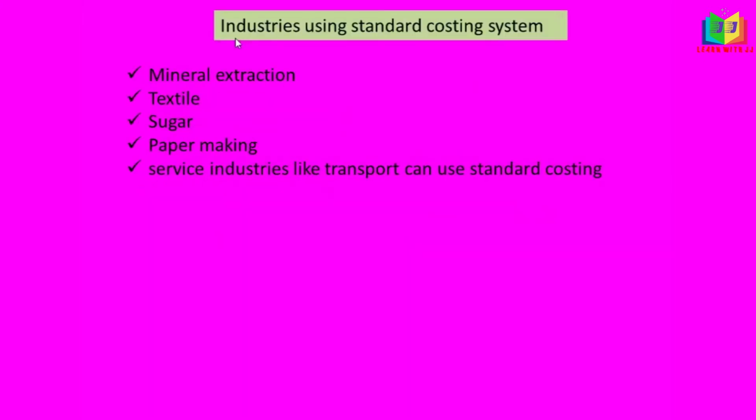These are the industries which use the standard costing system. Normally the industries where standardized and uniform goods are produced, the industries where products of a repetitive nature are produced, that type of industry will be using the standard costing system, and also the industries where homogeneous products are produced. For this, the examples given here are mineral extraction, textile industry, sugar industry, paper making, and even service industries like a transport company will also use this standard costing.